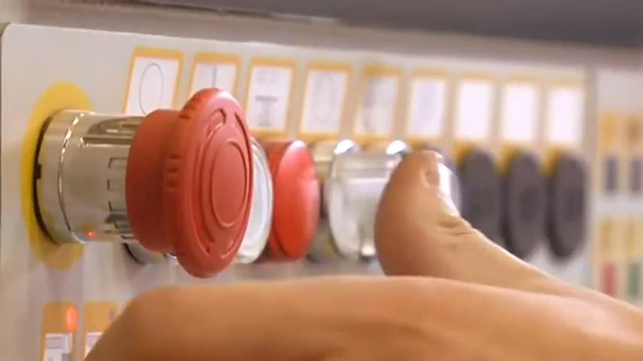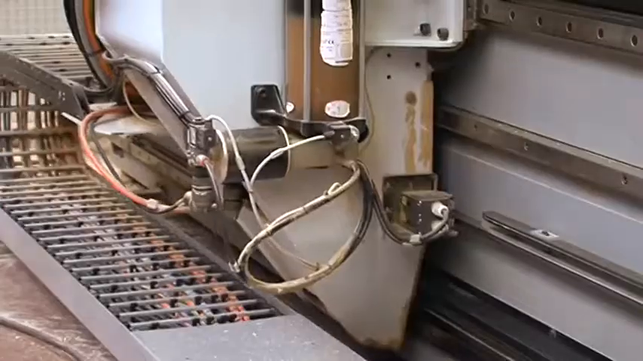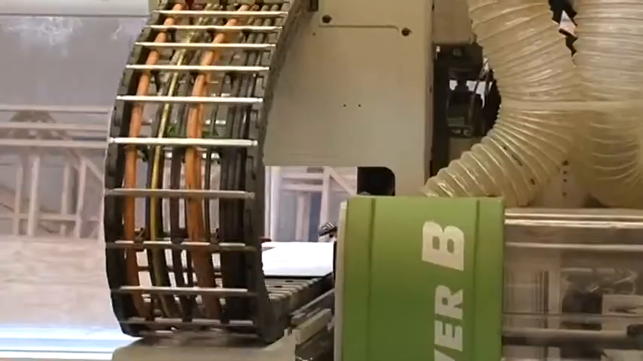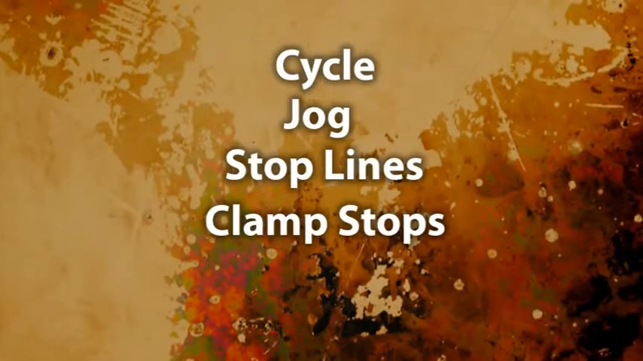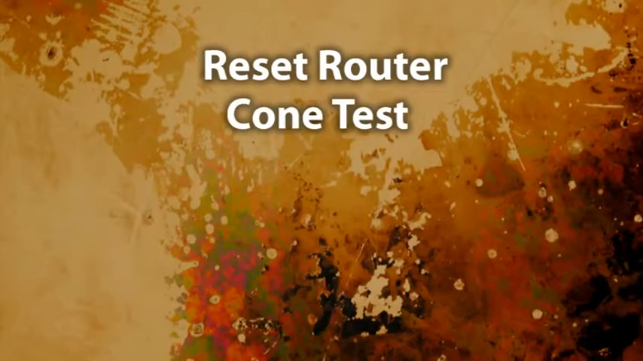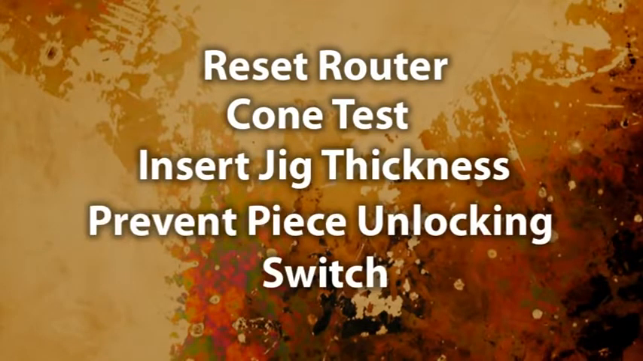Control panel. The control panel is used to operate the machine. There are a number of buttons and indicators that turn on and off for different functions, including cycle, jog, stop lines, clamp stops, reset router, cone test, insert jig thickness, and prevent piece unlocking switch.